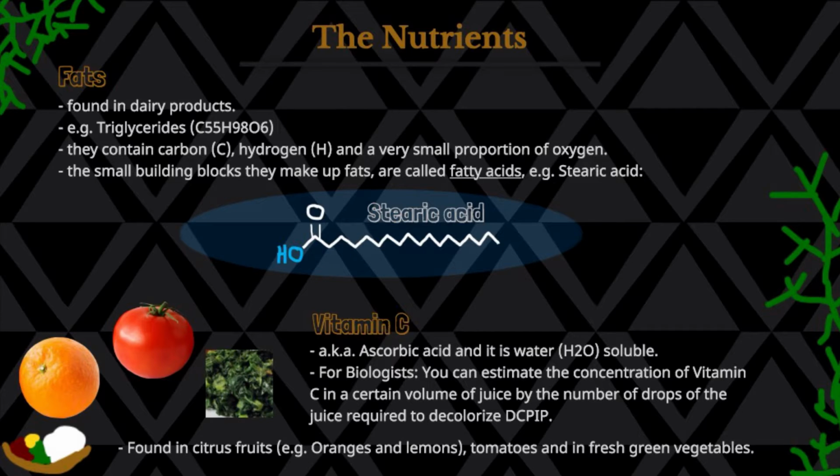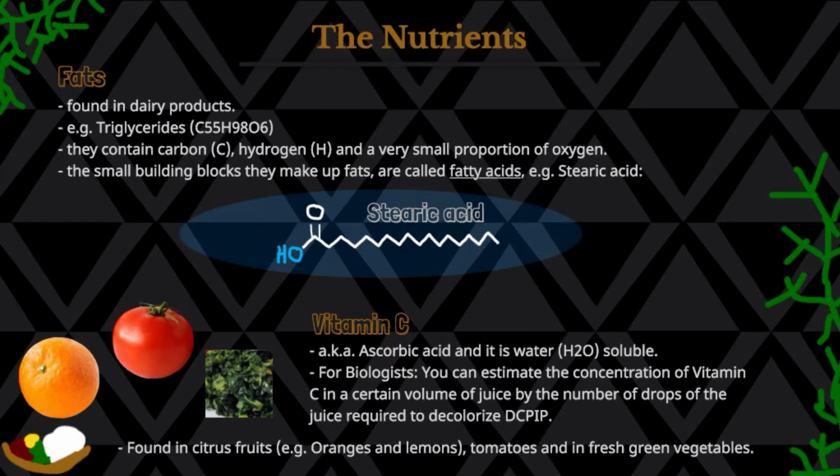Then we look at vitamin C. Vitamin C is also known as ascorbic acid, and it is water soluble, with the common formula there, which is H2O. The next point is for biologists, you can estimate the concentration of vitamin C in a certain volume of juice by the number of drops of the juice required to decolorize DCPIP. It's a very long name.